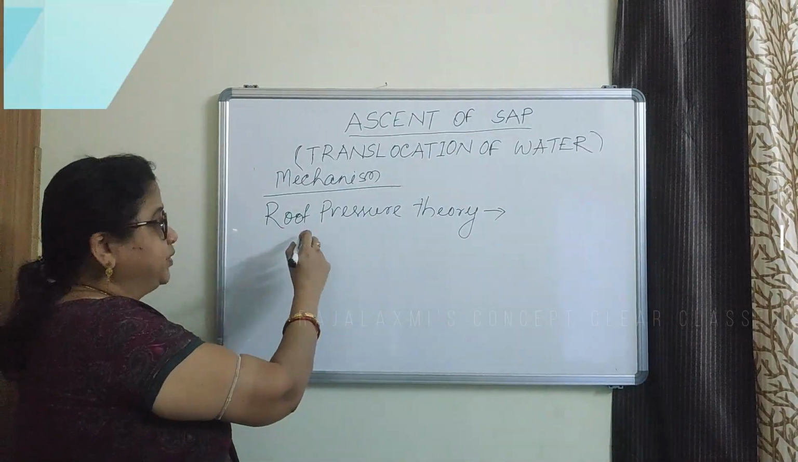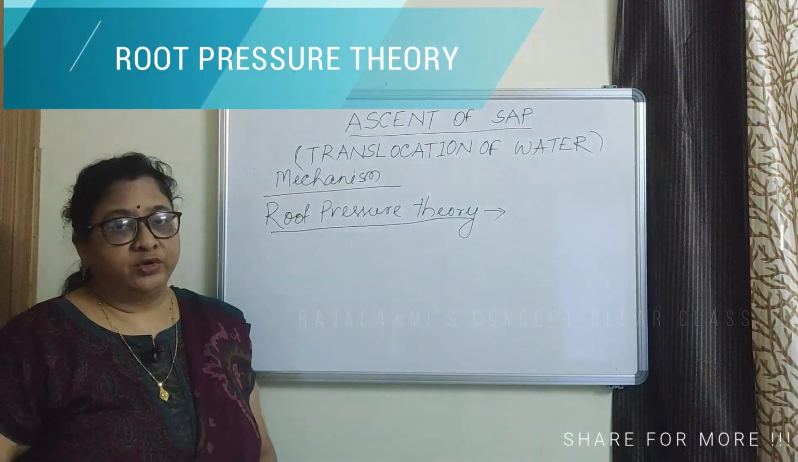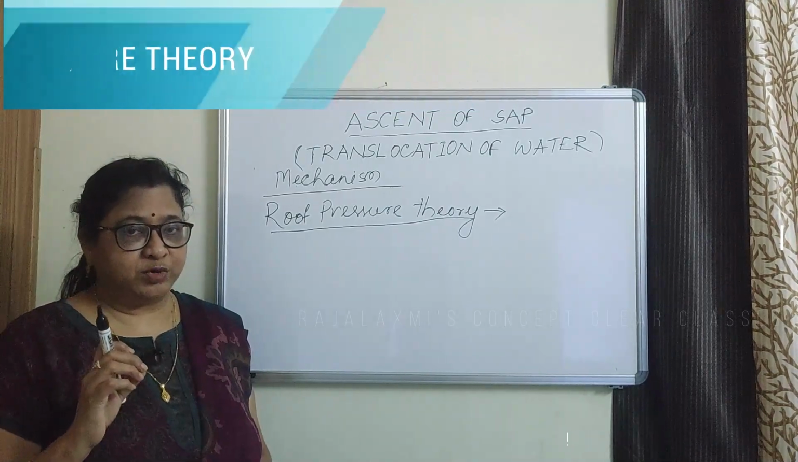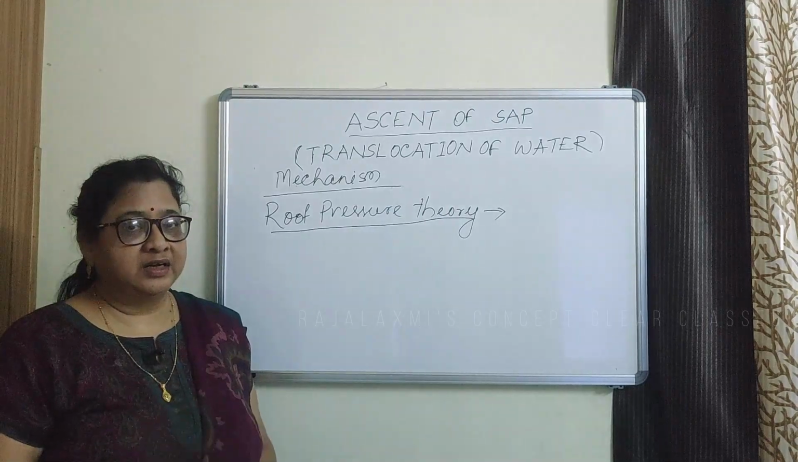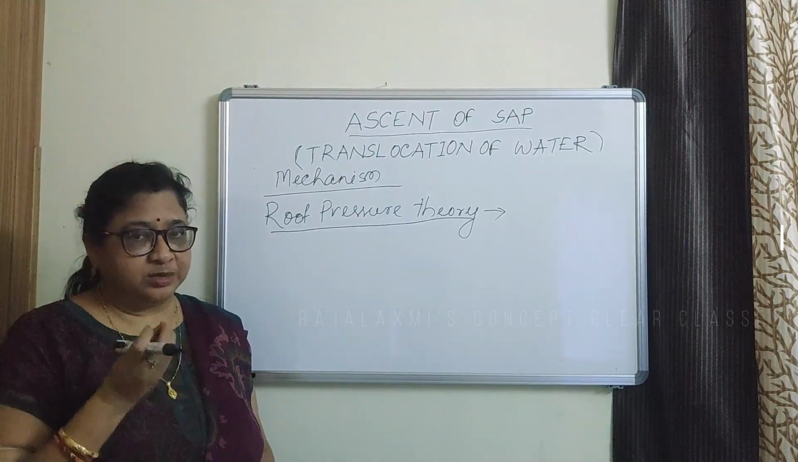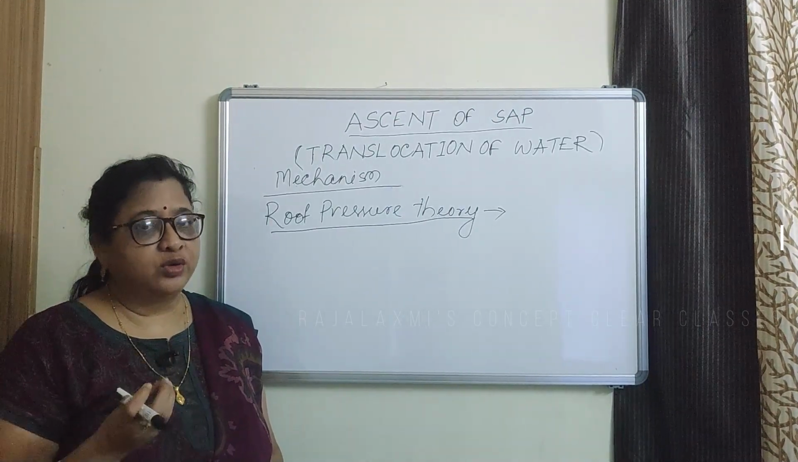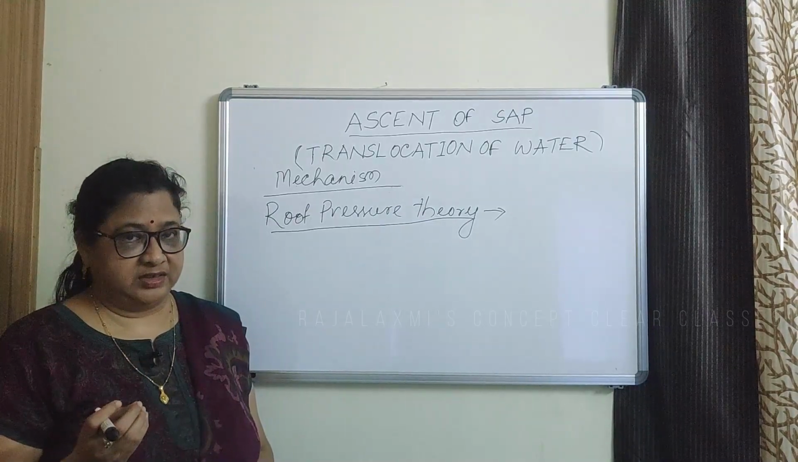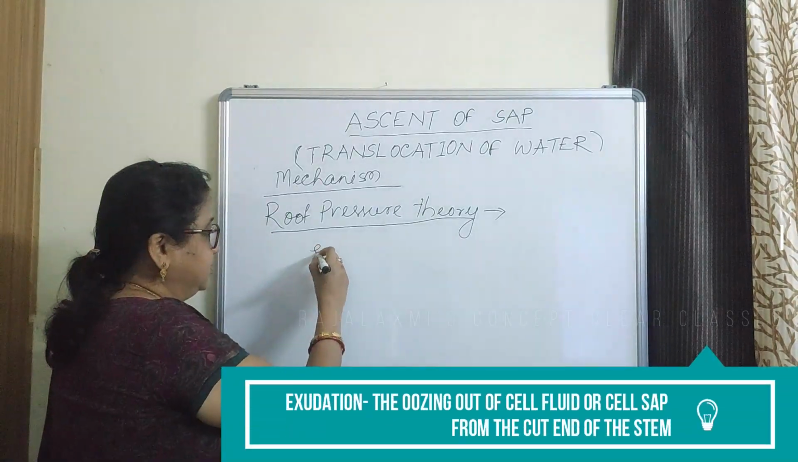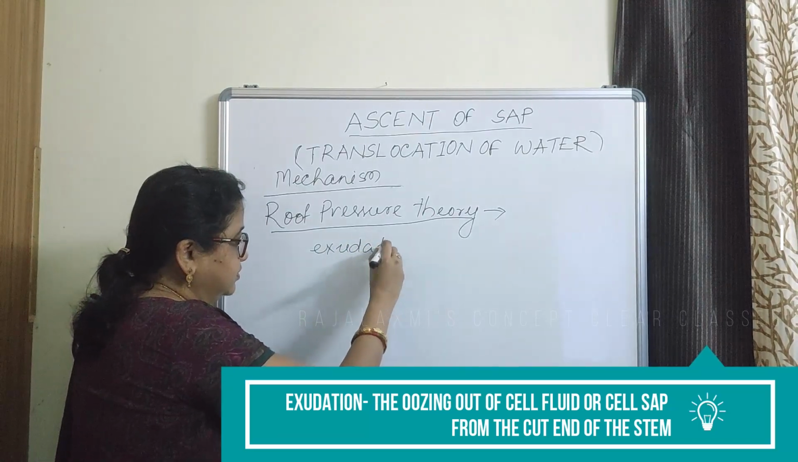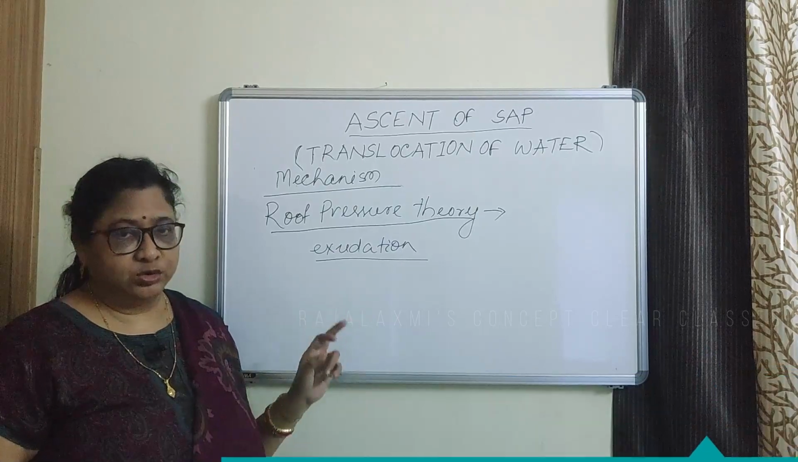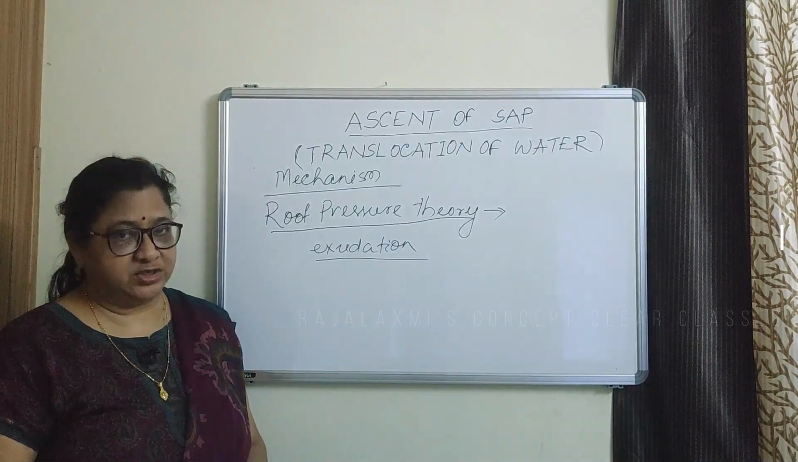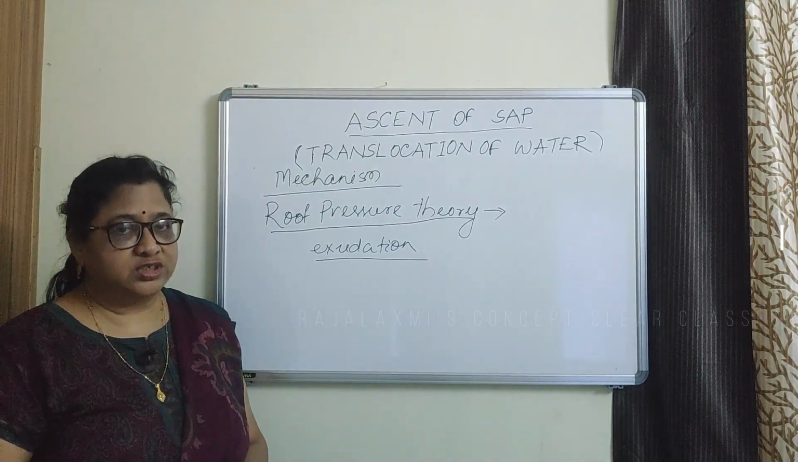The next is root pressure theory. If we cut a stem of a small plant near its base or below the first leaf, then we will see some of the xylem sap or xylem liquid will come out through the cut end. This is known as exudation. And this exudation is due to the hydrostatic pressure occurring in the root system.